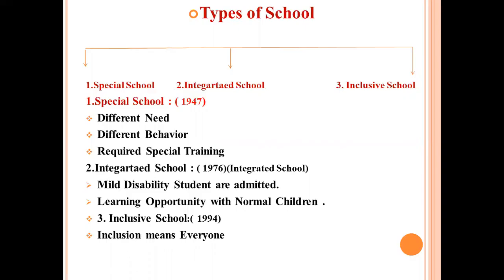First is special school. Special schools are started in 1947. Special school contain those students who have different need, who have different behavior, and who have required special training. Those are admitted in special school. Integrated school started in 1976. Those students who have mild disability are admitted in integrated school, and they provide learning opportunity with normal children. Third type of school is inclusive school, which is started in 1994. Inclusion means everyone.